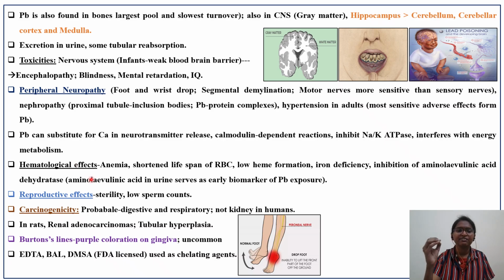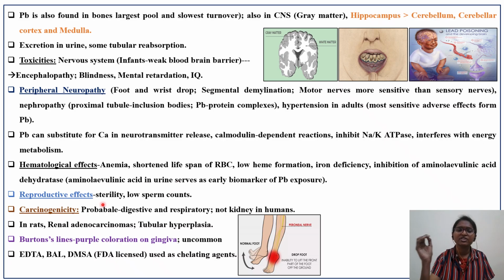Next one is, what are the adverse effects of lead on the blood? There are different types of anemias, particularly because of lead. What is happening? Anemia shortens the lifespan of the RBC, so the number of days of RBC life will be decreased. There is low heme formation, iron deficiency, and inhibition of a very important enzyme, aminolevulinic acid dehydratase. This question you will get. Aminolevulinic acid in the urine serves as the biomarker of lead exposure. If a person is exposed to lead, and you perform a urine analysis and find this aminolevulinic acid in the urine, it will serve as a biomarker to identify that yes, lead has caused toxicity in this particular individual.